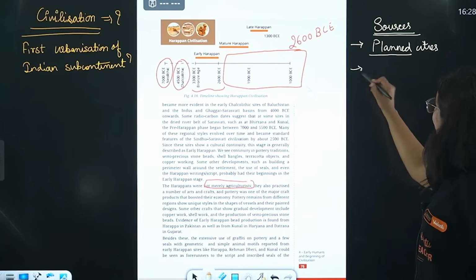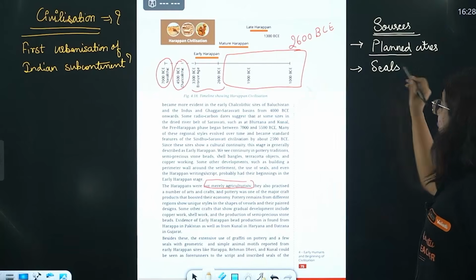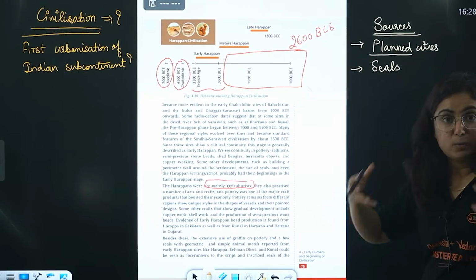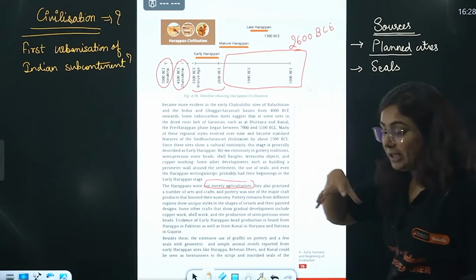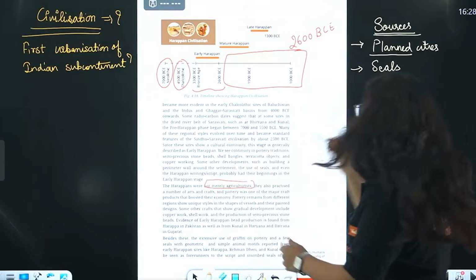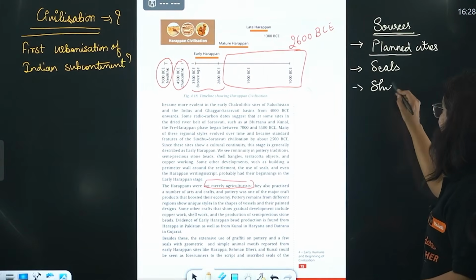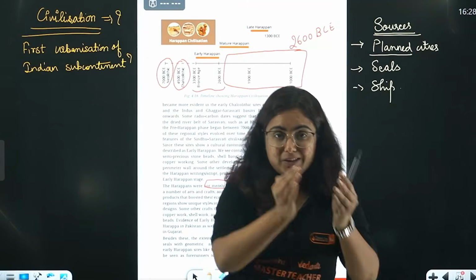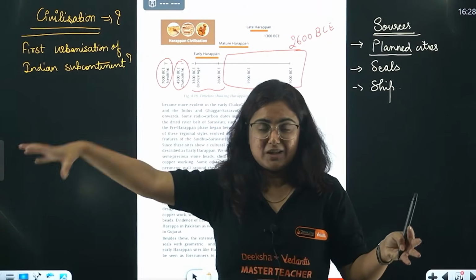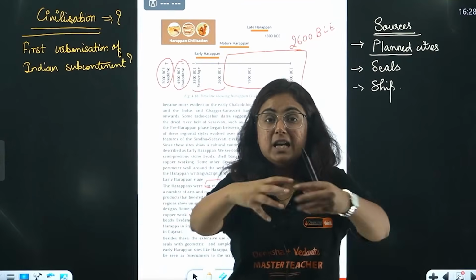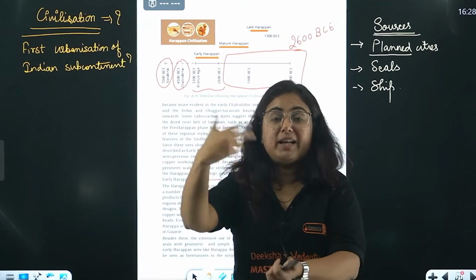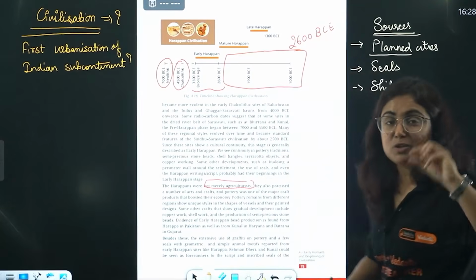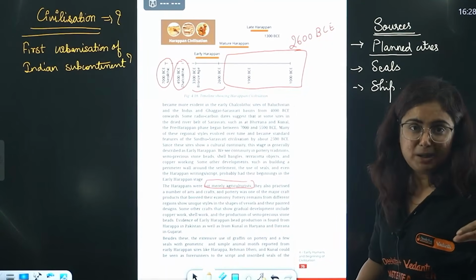Okay? Then we have found seals of that time. Those seals were basically bronze seals we have found. When trade was there, we even found the shape of a ship, and a terracotta figure. In that seal, what happened when trade was done with the Mesopotamian civilization, the contemporary civilization, those items were sealed to identify from which territory, from which civilization it is coming. So the markings on those seals have been found.